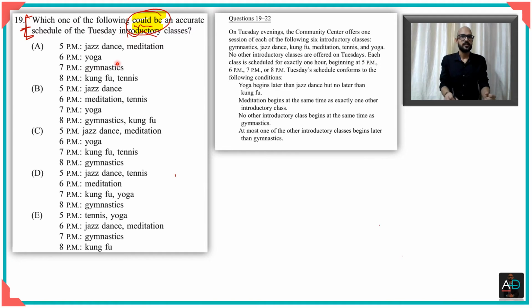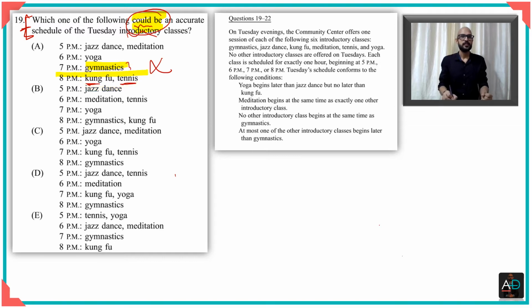But then when you look at 7 and 8 p.m., you know that after gymnastics you cannot have 2. You must have at the most 1, right? Because you have 2 here, both Kung Fu as well as tennis, it violates this last rule, and therefore I will eliminate option A. It's impossible. Alright. So then we go to option B.